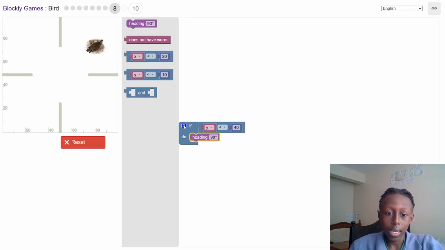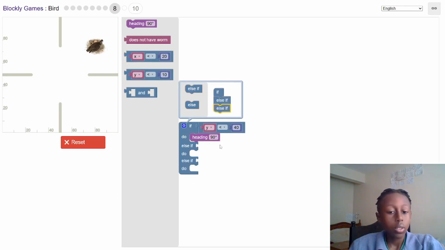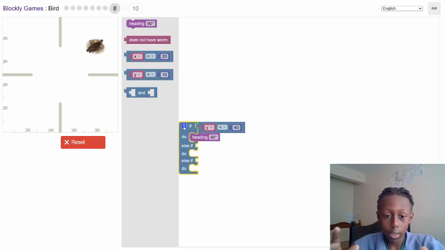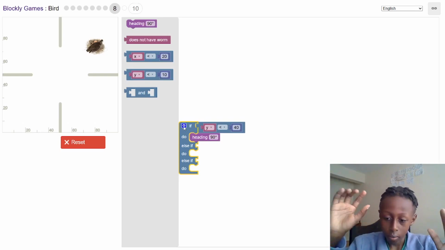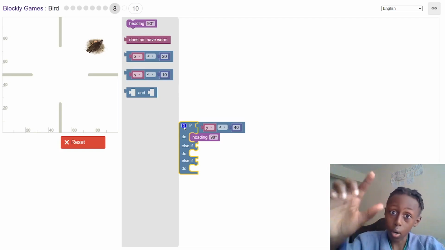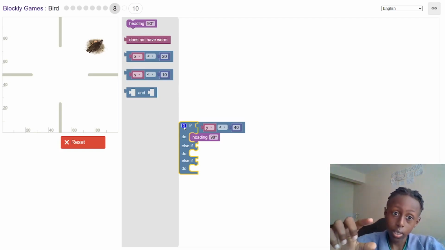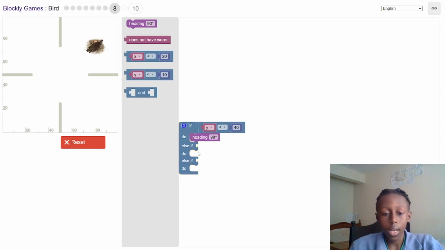So first of all, let's add more blocks here. So else if. Else if means that you have multiple choices. So it will see if one choice is wrong or correct. If one choice is correct, it will not look at the other choice. If the first choice is correct, it does the first choice. But if the first choice is wrong, it will look at the second choice or the third choice. Just like that. Okay, so else if.